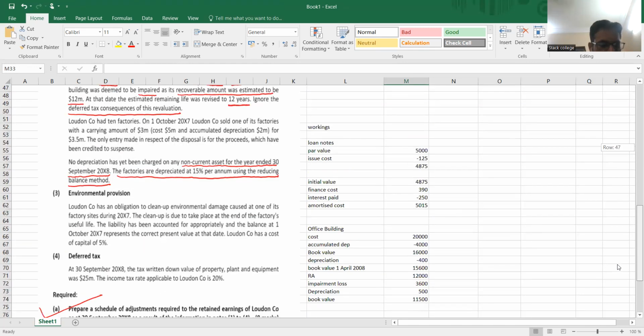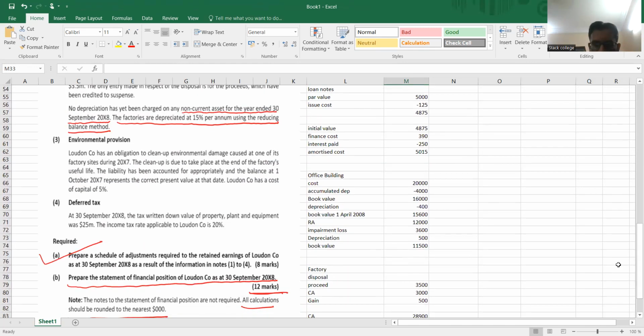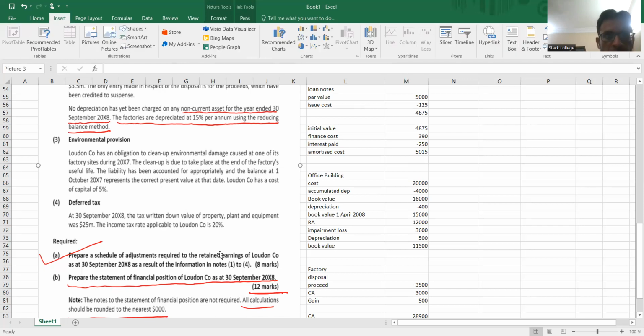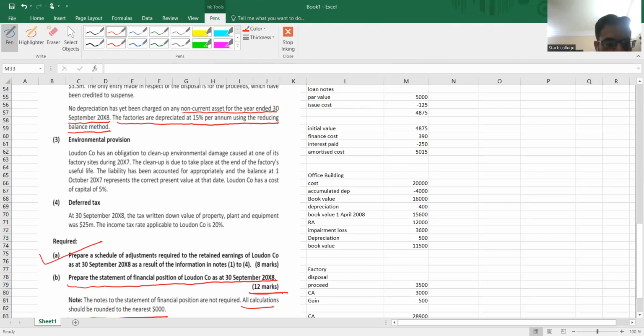Now let's connect the last one, deferred tax. See here, the deferred tax adjustment. At 30th September, the tax written down value of property, plant, and equipment was 25 million.